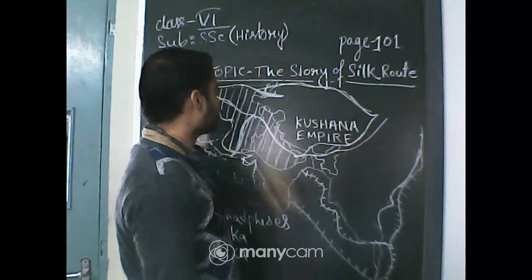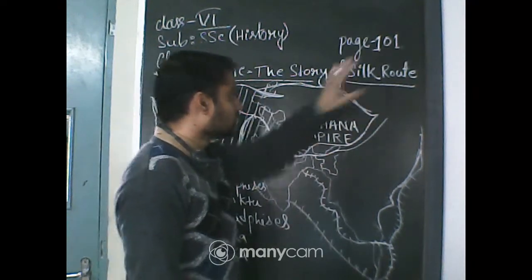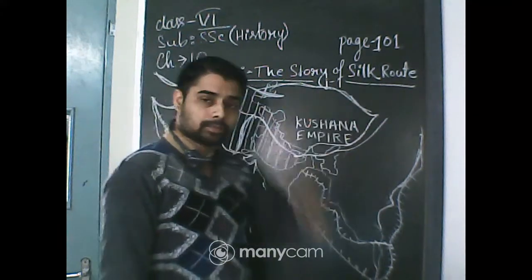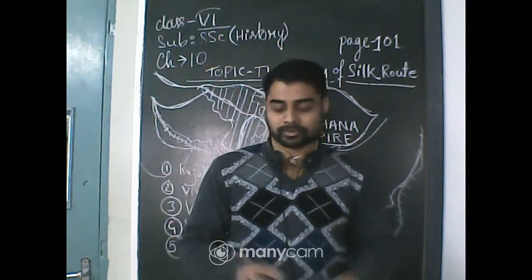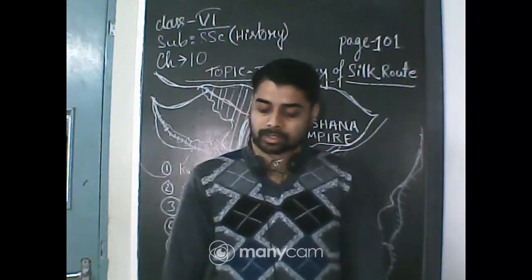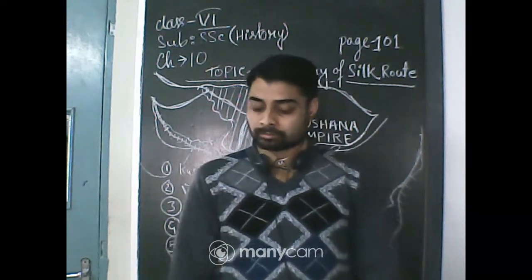From the name, the story of the Silk Route, you can easily understand that today we are going to discuss something about silk. So do you know what silk is? Silk is a fine fabric, glossy and highly valued in our Indian market as well as all over the world.